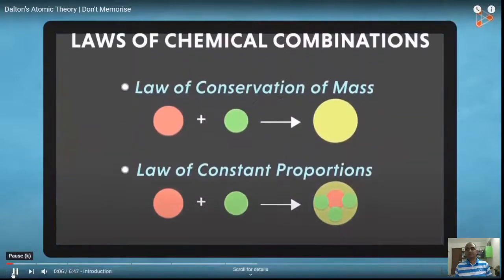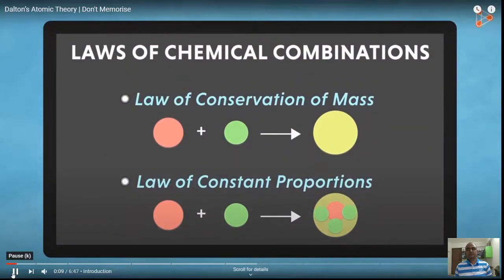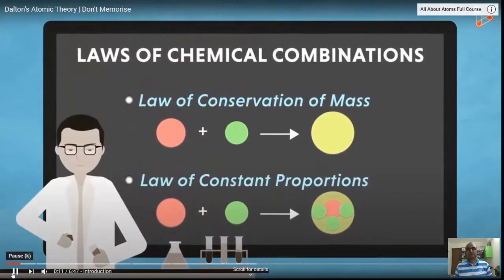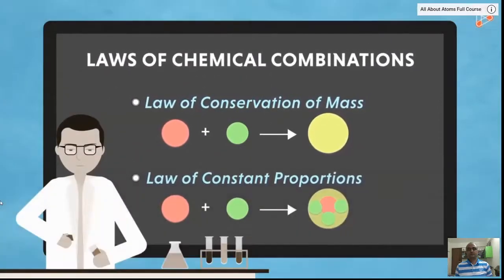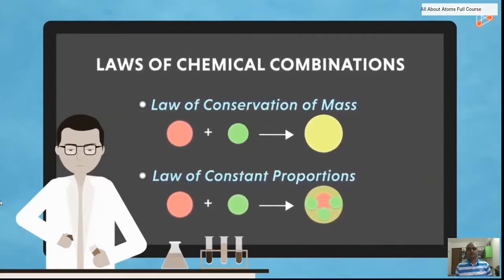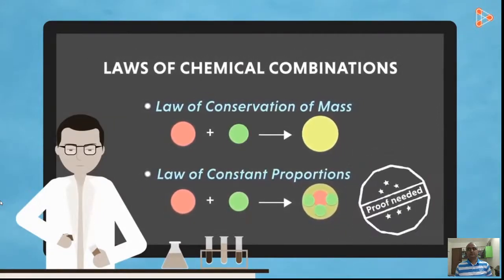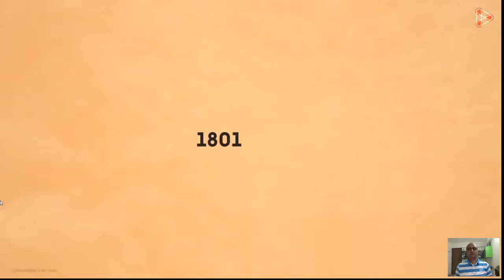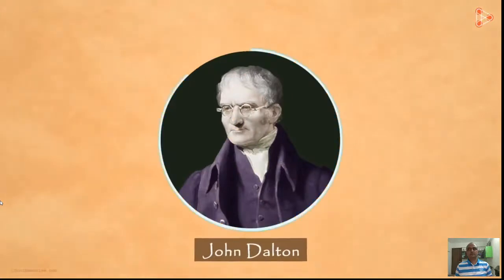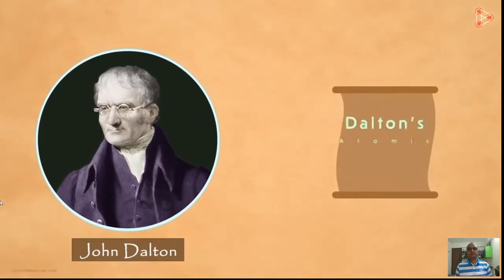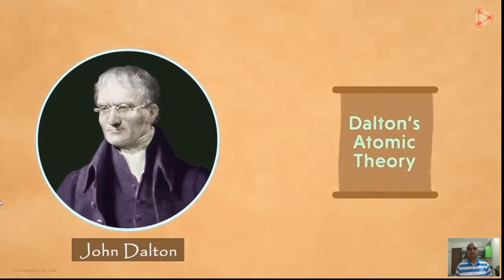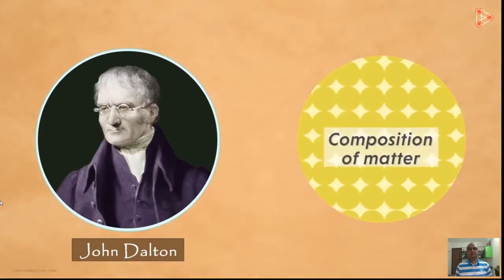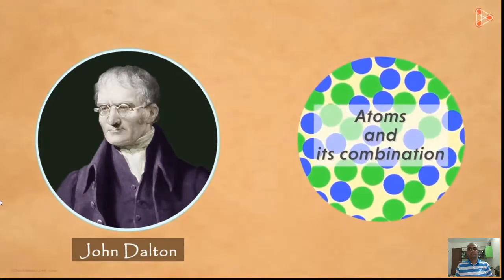The laws of chemical combinations created ripples in the stagnant pool of chemistry. They enabled scientists to carry out various experiments that helped in forming strong foundations in chemistry. However, the laws still needed experimental evidence and proof. Only then would they be accepted. It was around the first decade of the 19th century that a chemist and physicist from England named John Dalton was successful in answering many questions. He proposed a theory which was then known as Dalton's atomic theory. With this theory, many concepts regarding matter, composition of matter, atoms, and even combinations of atoms resulting in compounds were better understood.